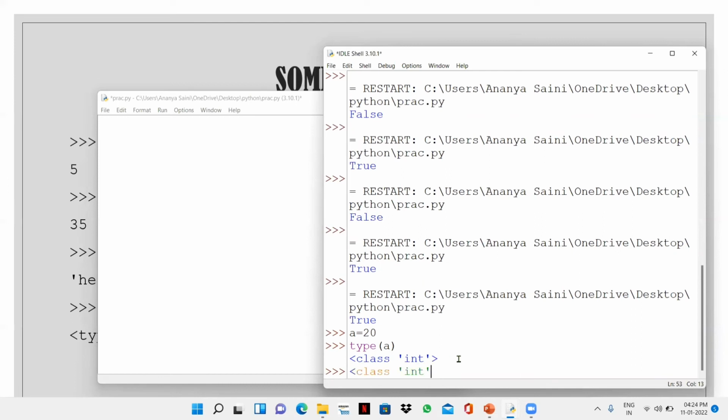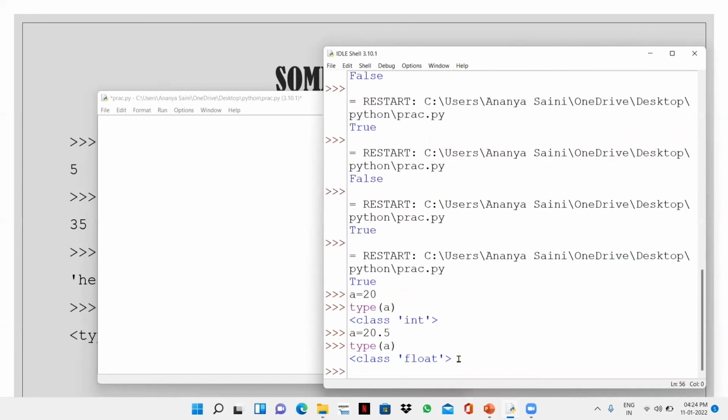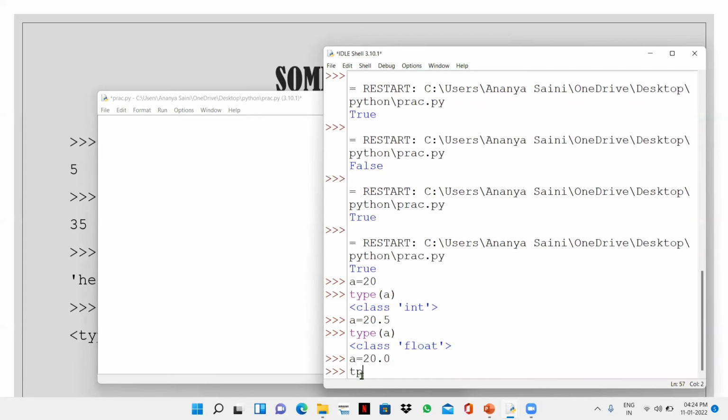If I write a is equal to 20.5, and then we write type a, then it's float. Float means in decimal. If I write a is equal to 20.0 also, then also it will come under float.